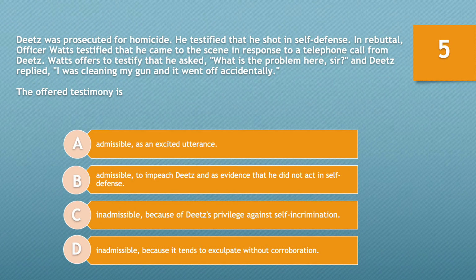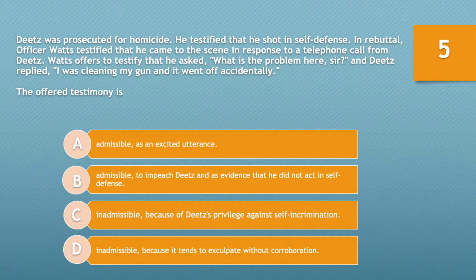Question number 5. Dietz was prosecuted for homicide. He testified that he shot in self-defense. In rebuttal, Officer Watts testified that he came to the scene in response to a telephone call from Dietz. Watts offers to testify that he asked, "What is the problem here, sir?" And Dietz replied, "I was cleaning my gun and it went off accidentally."